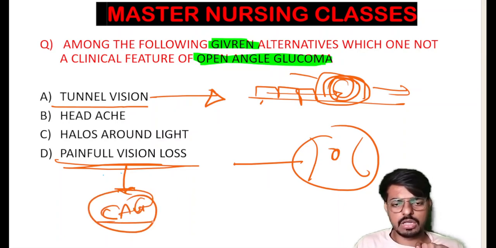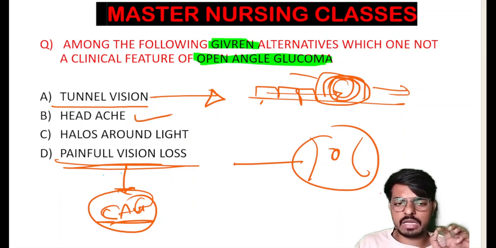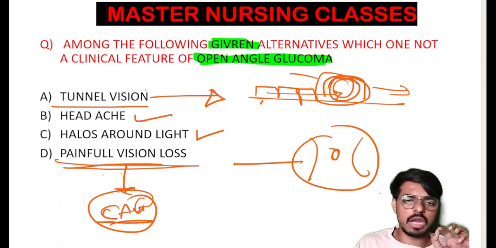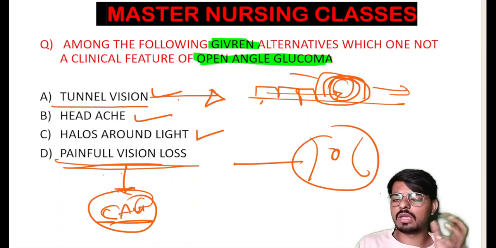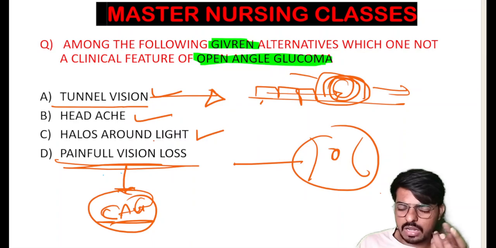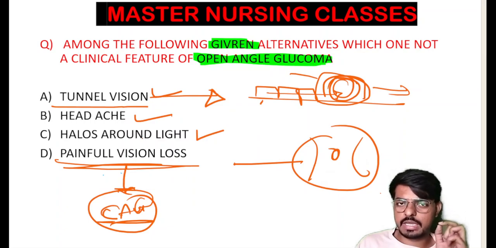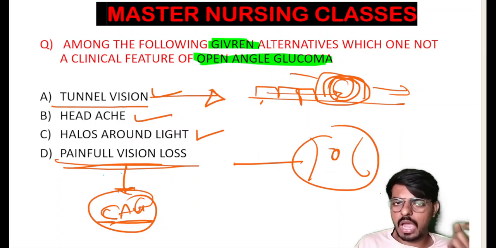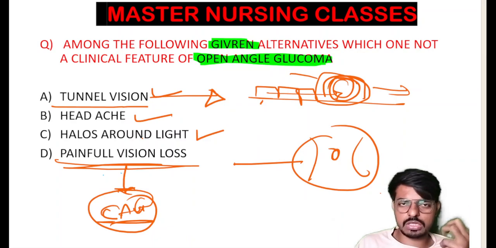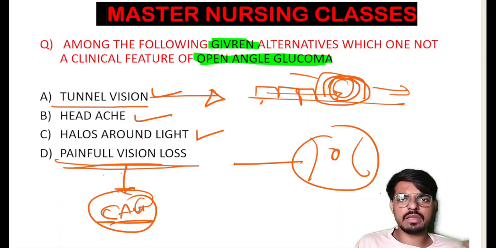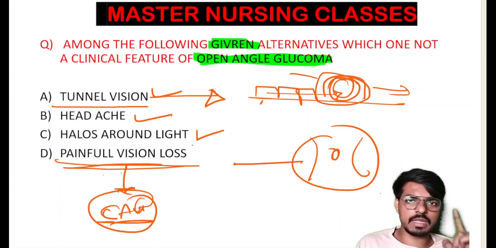Students, very important. Headache, halos around the light and tunnel vision are the classical picture of open angle glaucoma. Okay, so pain, hyperemia of the eye, and very importantly, the patient also has profuse sweating and bradycardia, that is due to the visceral pain. If the examiner gives severe pain in the eye, bradycardia and profuse sweating, that is always considered acute closed angle glaucoma, and that is a medical emergency.